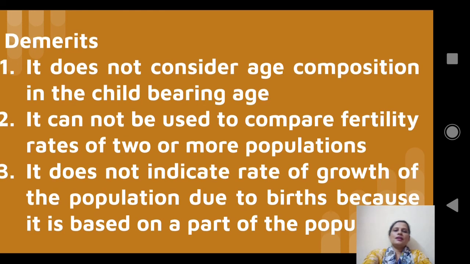Okay, the demerits are something like this. It does not consider age composition within the childbearing age. That means it does not find the fertility rate in different age groups of childbearing age. For example, if you want to know the fertility rate of women whose age is between 15 to 19, this measure cannot be used. It finds only the fertility rate of women whose age is between 15 to 49.